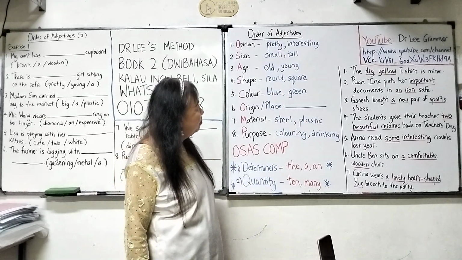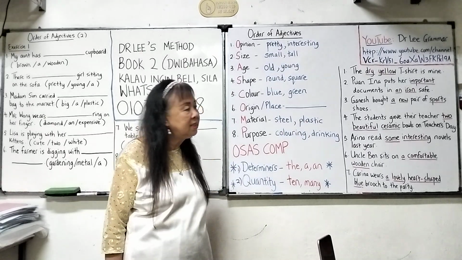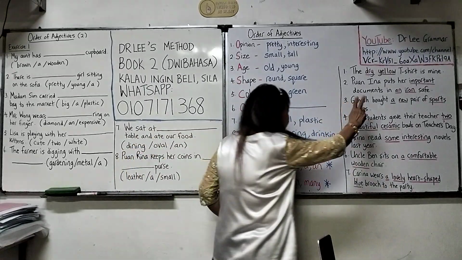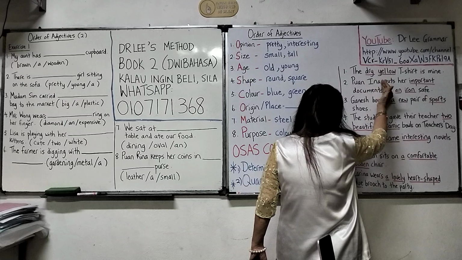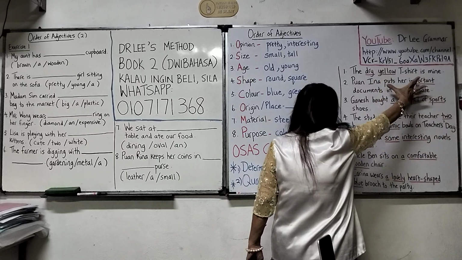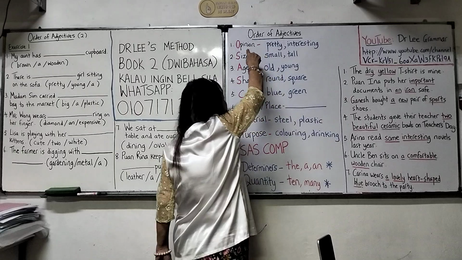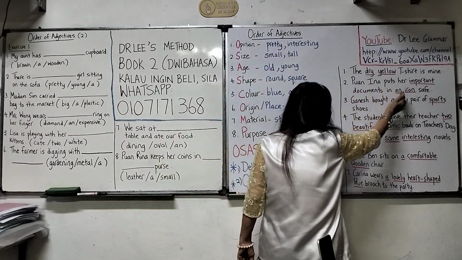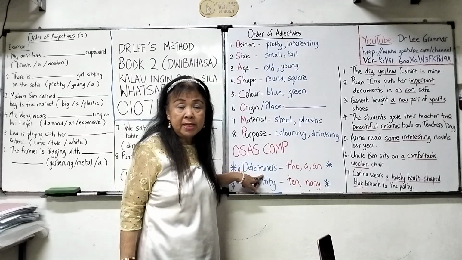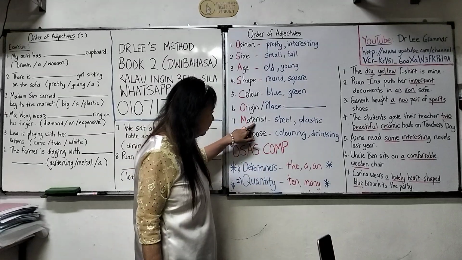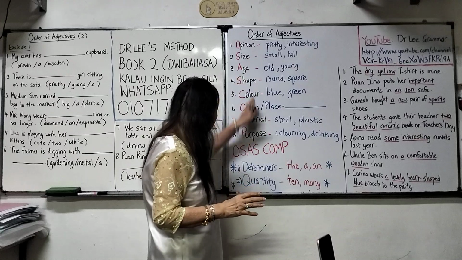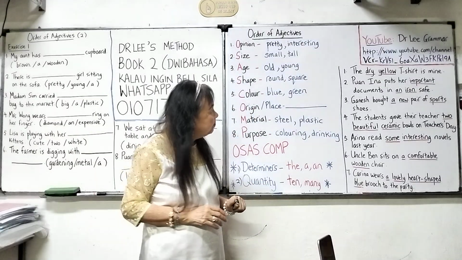Okay? Second one, Puan Ina puts her important documents in an iron safe. Important comes first. Because this sentence has 2 parts. The first part is up to here. The second part is here. So the first part, important, is opinion. The second part is an iron safe. See or not? The determiner comes first. Iron is material. So you must mention the determiner before you mention all this. Okay?